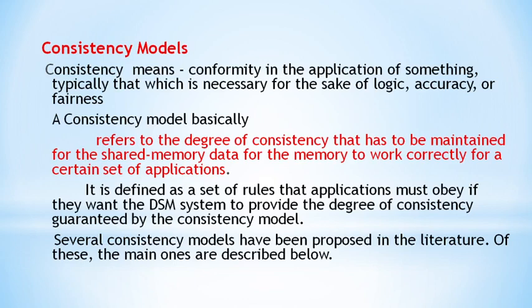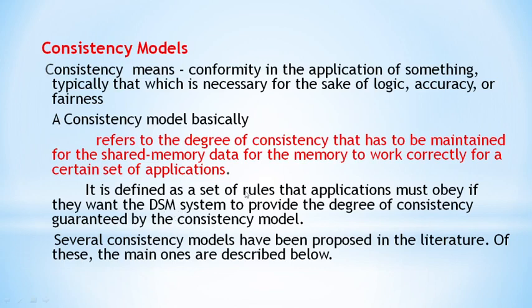model. It can also be thought of as a set of rules which must be obeyed. Obeyed means accepted, obeyed by the DSM system. DSM is the topic which we have discussed before, distributed shared memory.